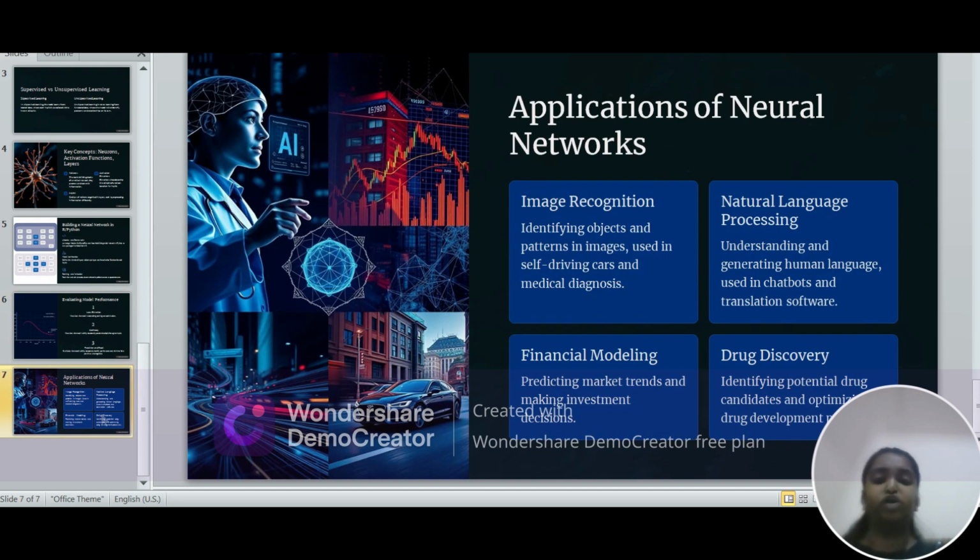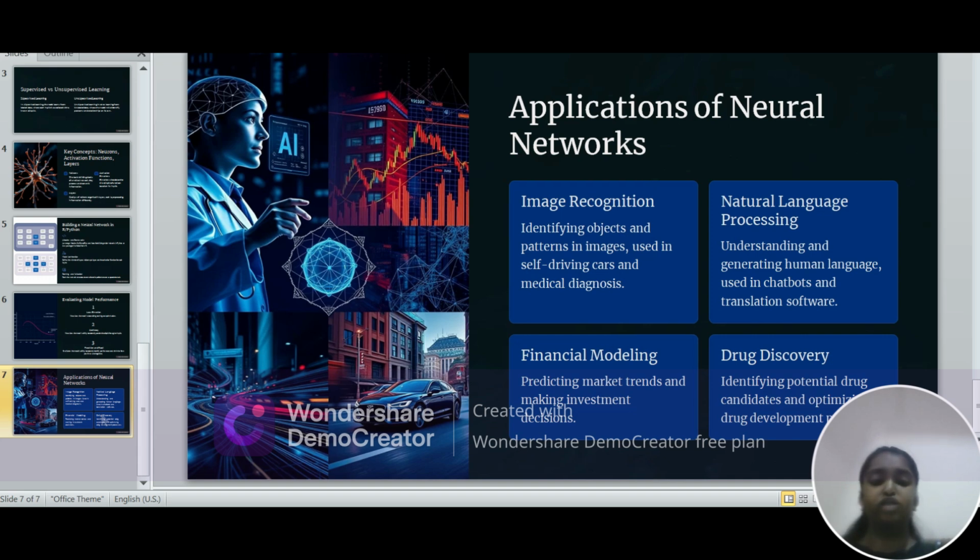Applications of neural networks: image recognition, natural language processing, financial modeling, and drug discovery. Image recognition: identify objects and patterns in images, used in self-driving cars and medical diagnosis. Natural language processing: understanding and generating human language, using chatbots and translation software.